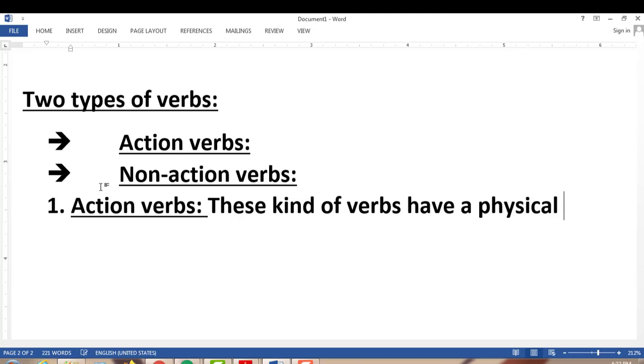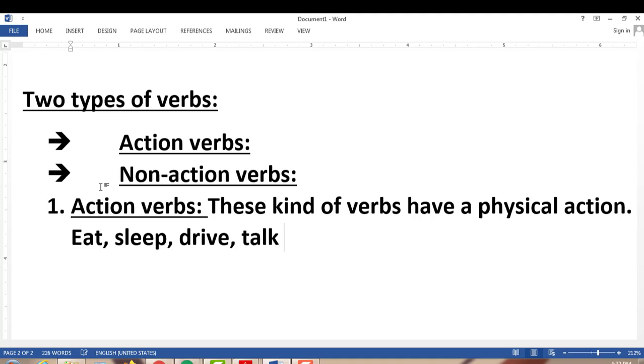For example, when you eat, it has a physical action: you put something in your mouth with your hand, with a spoon or with a fork. Eat is an action verb. Eat, sleep, drive, talk, and so on.